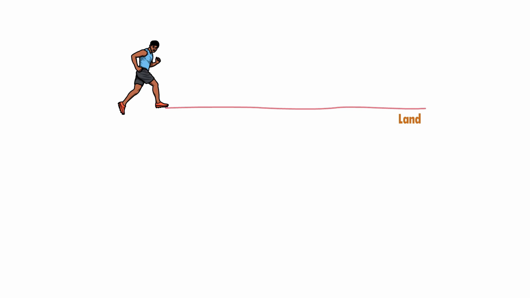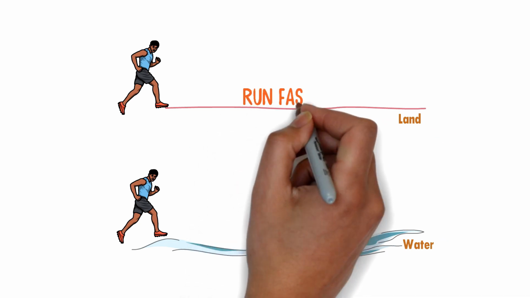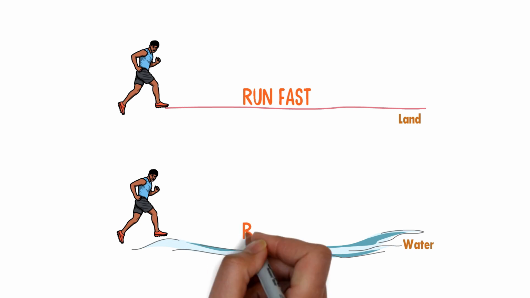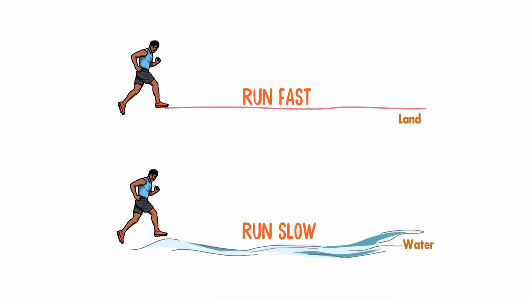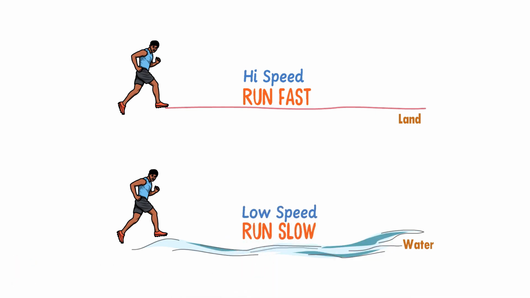Secondly, consider another case when Mr. Q is running in the water. Let me ask you, where can Mr. Q run fast? Well, your answer is on the land. Mr. Q can run fast on the land and he can run slow in the water. The speed of Mr. Q is fast on the land and the speed of Mr. Q is slow in the water.